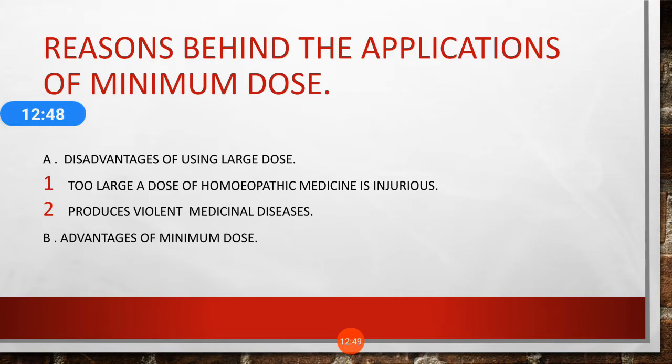Number 3, it does much more injury as equally large doses of allopathic medicine that is unhomeopathic and in no respect adapted to the morbid state. If you are giving an unnecessarily large dose, it is harmful for that patient as allopathic medicine does. Okay, so you have to at least start from the minimum dose. Next one is, it produces the violent medicinal disease.